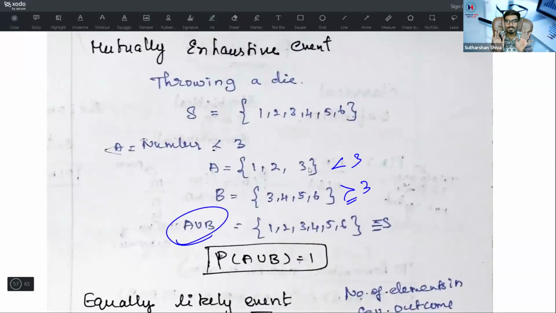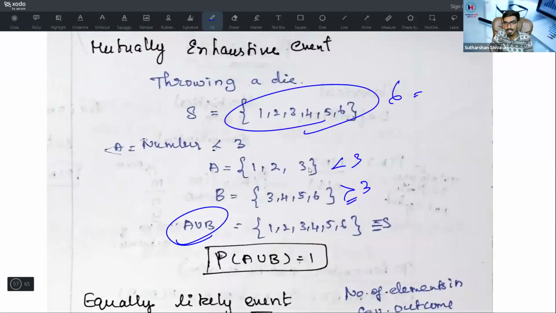Okay, you will get all the items. If you get all the items, the sample space is also 6, and the possible outcome is also 6. At that time, my answer is 1. At that time, it is a mutually exhaustive event. Whenever there are 2 sets and there is a union, and you get an answer of 1, that is known as mutually exhaustive.